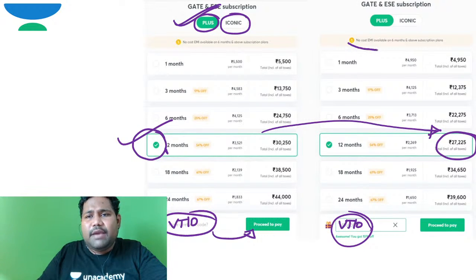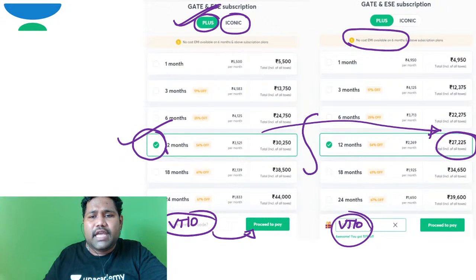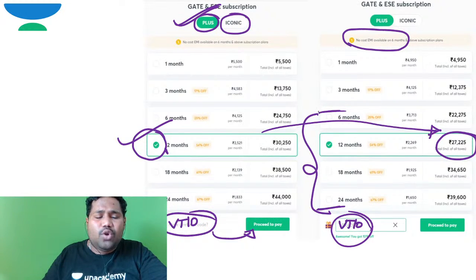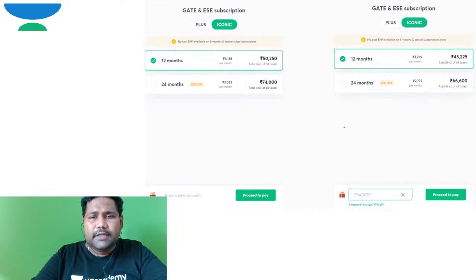I can say EMI option is also available on subscription if you had taken the subscription for more than or equal to 6 months. So on these 6 months to 24 months durations, even no cost EMI is also applicable, brother. So there is no need to pay all the payment at a single time, right?